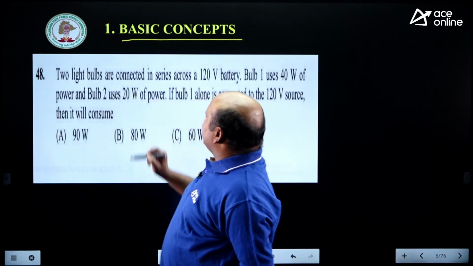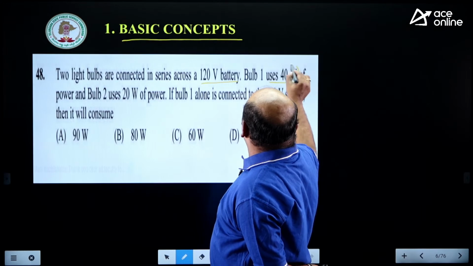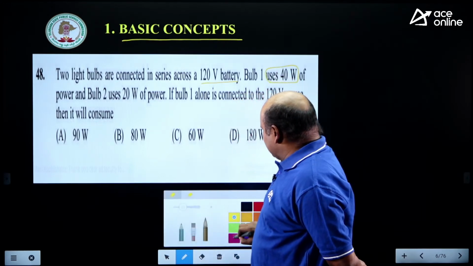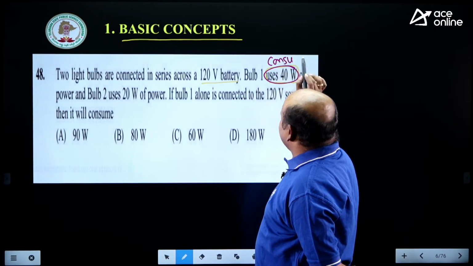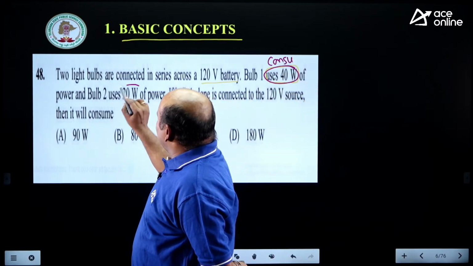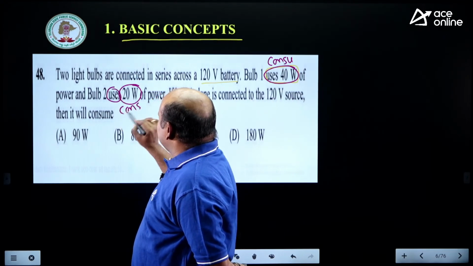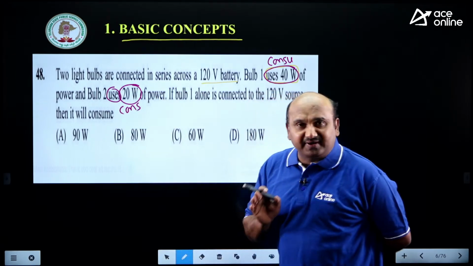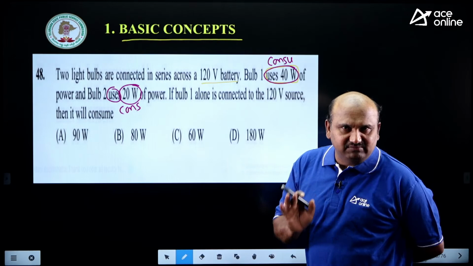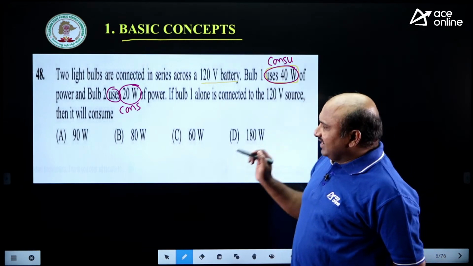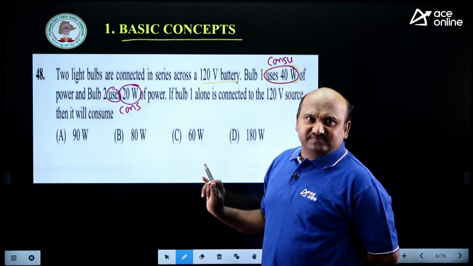Two light bulbs are connected in series across a 120 volts battery, and one uses 40 watts. Uses means, remember, this is consumption, it is not rating. And bulb 2 uses 20 watts. Uses means consumption. There is a difference between bulb rating and bulb consumption, right? If rating is given and if consumption is given, there is a difference, right?